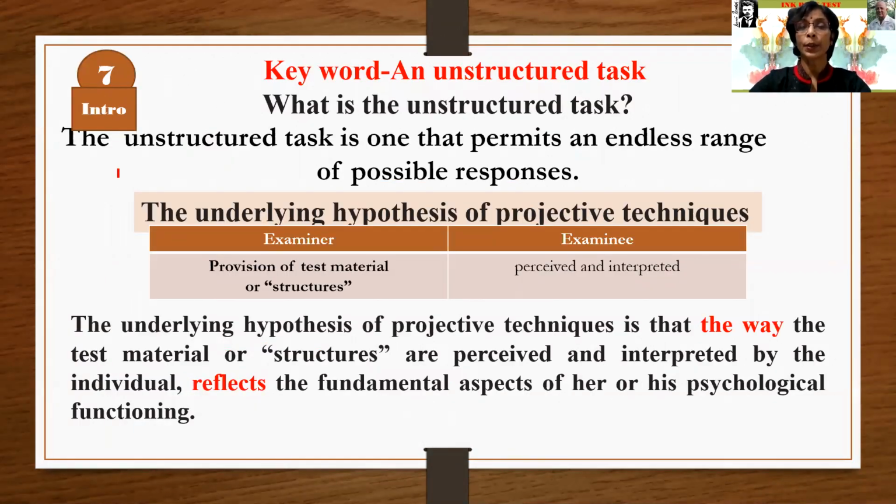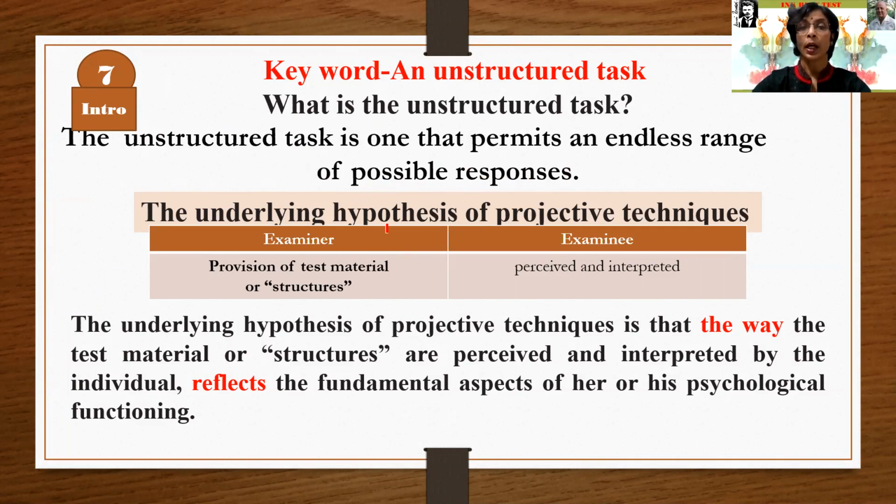In the intro we have seen the key word of our theory: an unstructured task. What is an unstructured task? An unstructured task is one that permits an endless range of possible responses. And in doing that task, the responses given by individuals are numberless.